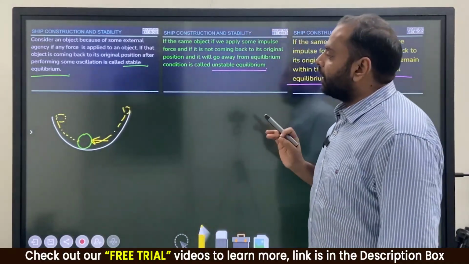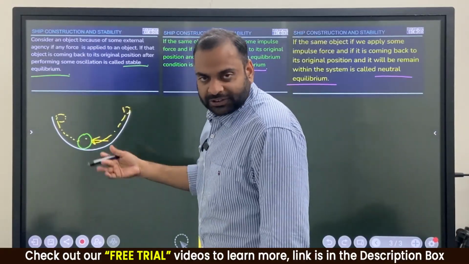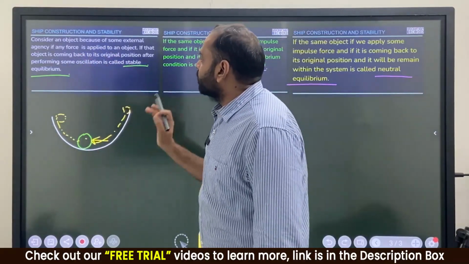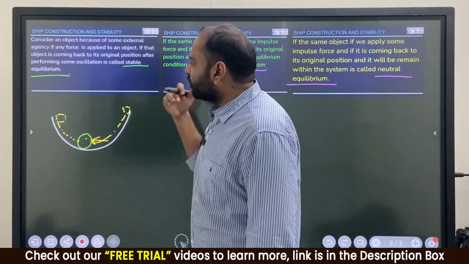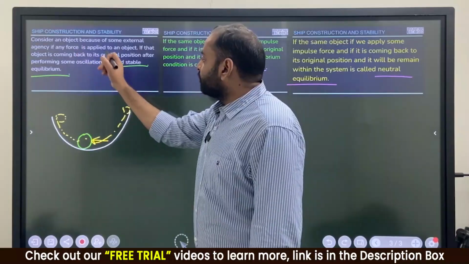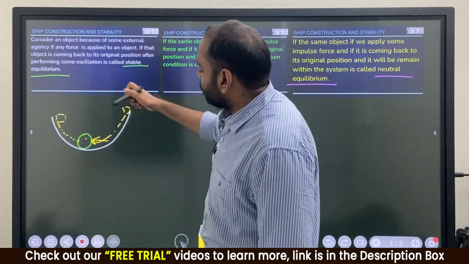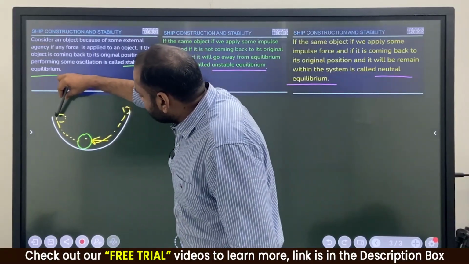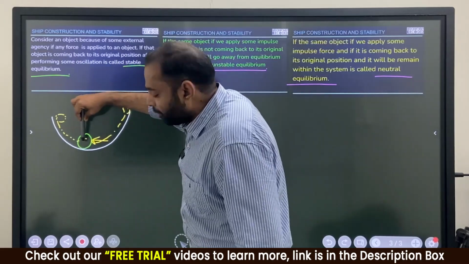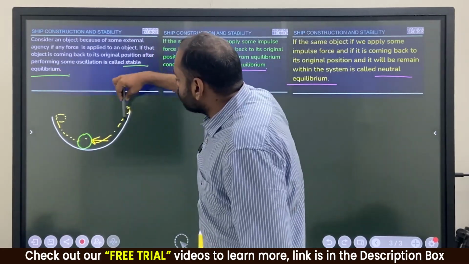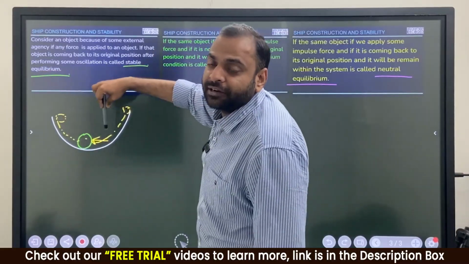Clear? Means what? Consider an object. This is my ball. This is an object. Consider an object because of some external agency or because of some external force or impulse. If any force is applied to an object, if that object is coming back to its original position, like to and fro motion. जब भी to and fro motion होता है means what?